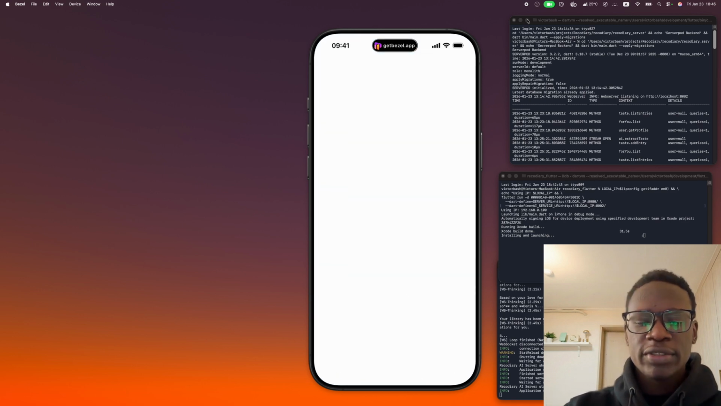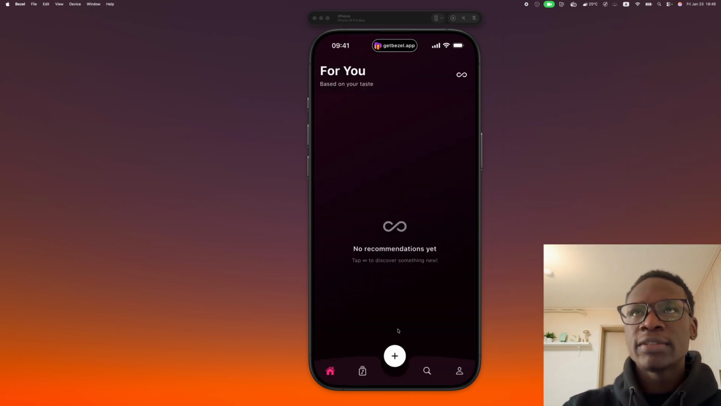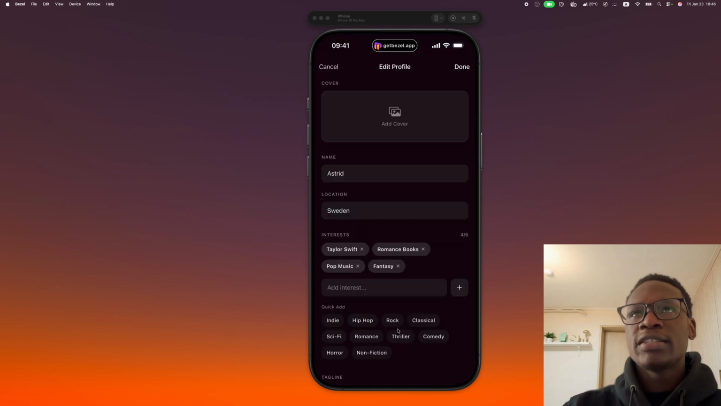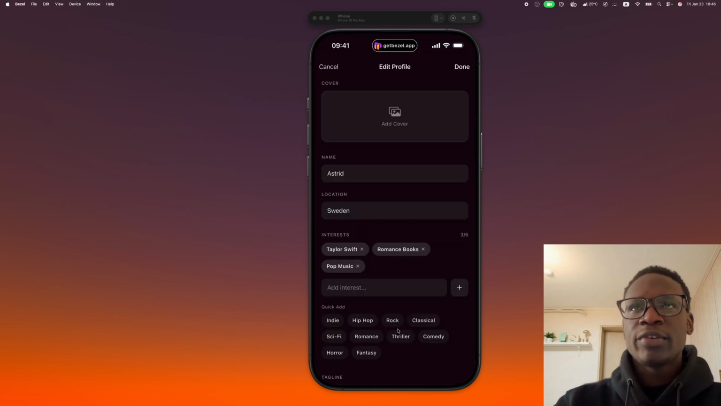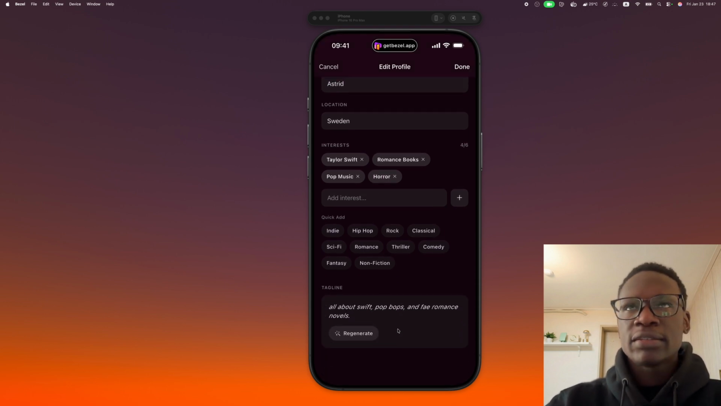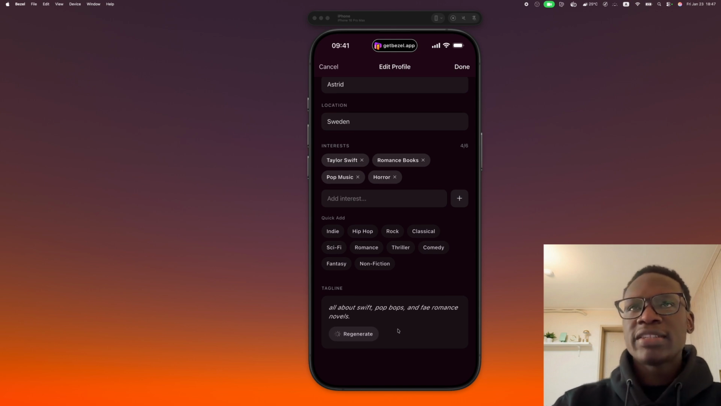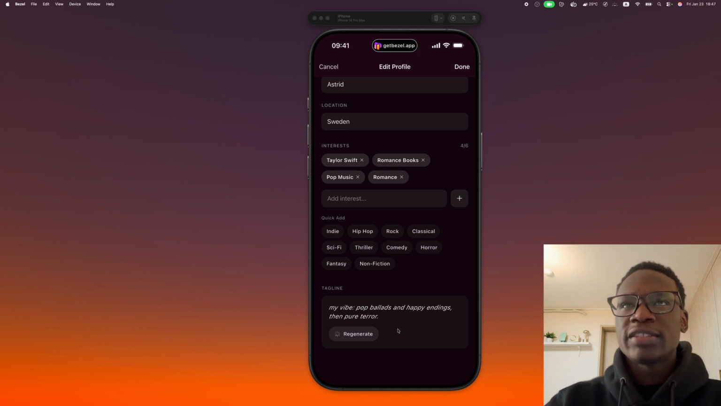Then once that launches, you can head over to the profile and you can edit, and obviously you can customize your interests. And when you remove and change an interest, you can scroll down and edit the tagline, and it automatically regenerates a tagline based on your interests. And you can edit that, then switch to romance, and it should generate a tagline that matches our interests.